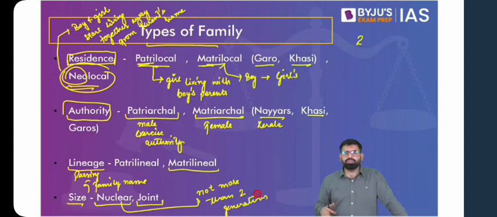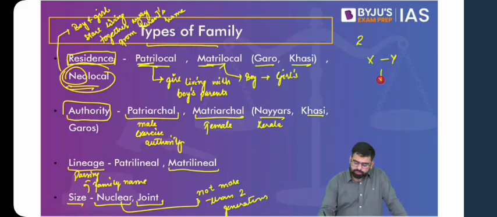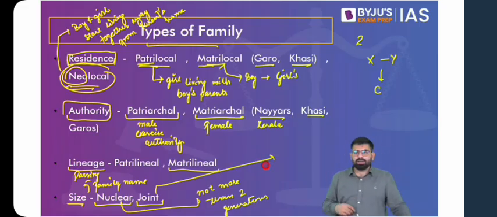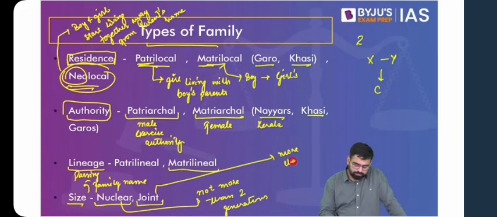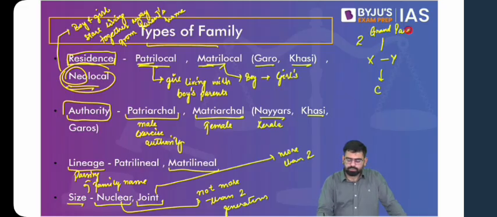It is not more than 2 generations living together. Take an example: a husband and a wife get married, and they give birth to their children. This is the idea of a nuclear family. But if these generations are more than 2, it is considered a joint family. So for instance, you living with your parents and your grandparents. Now this is one idea.